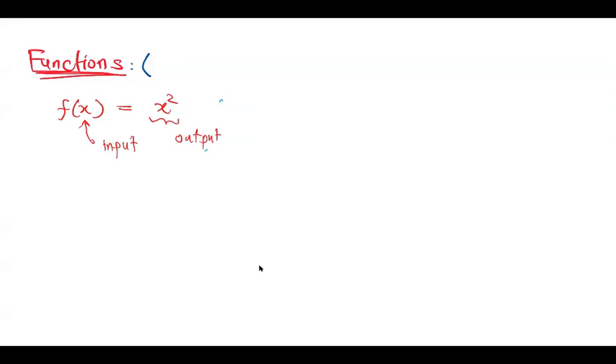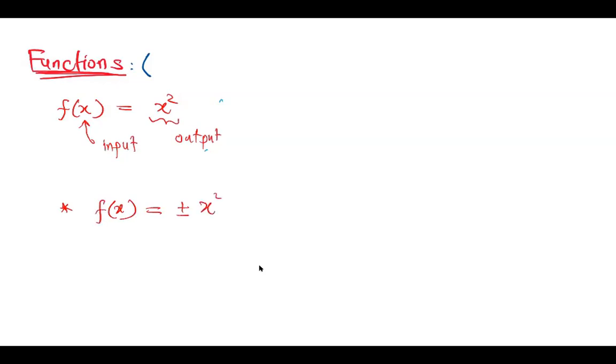But there's one thing I want to emphasize, and that is extremely important: math is all about certainty, precision and accuracy. That means whenever you are defining a function, when we put in any input, we need to get a particular output, and the output has to be unique. Let me give you one example. Let's say I have a function f of x equal to plus minus x squared.